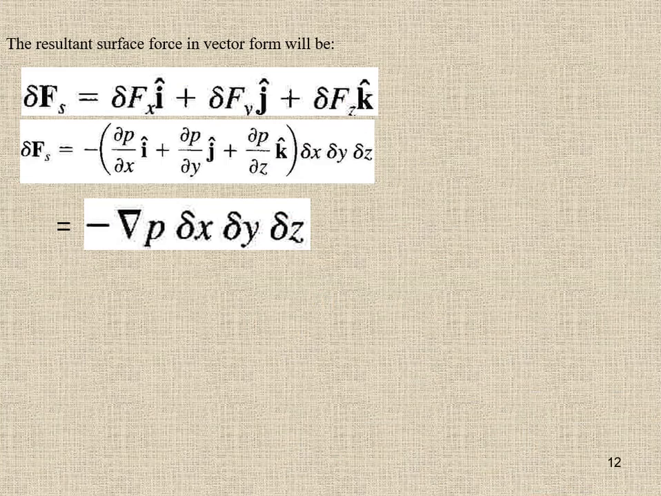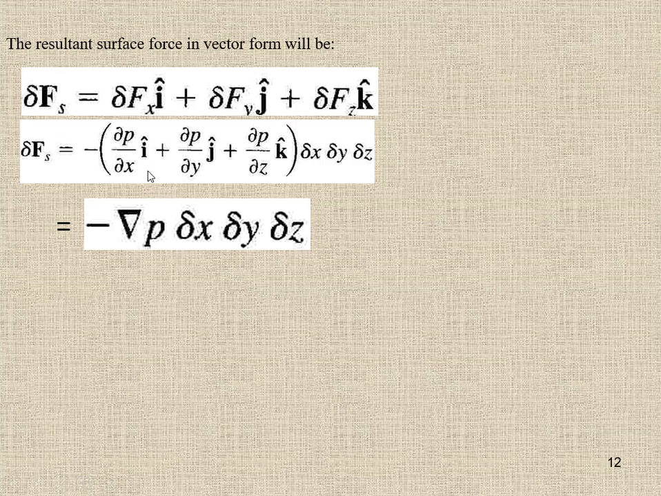So the del operator is also called the gradient of a scalar function. So what is the gradient? Gradient is equal to the partial derivative in x direction into i, the partial derivative of a scalar function in y direction into j, the partial derivative in z direction into k. This is called a gradient or the del operator.